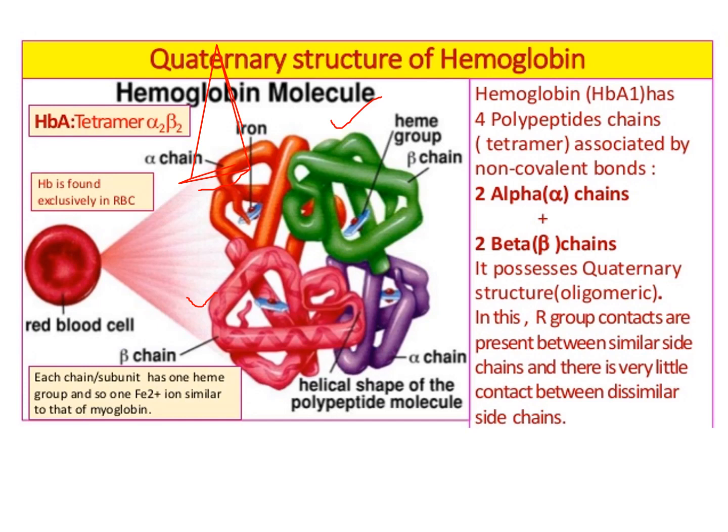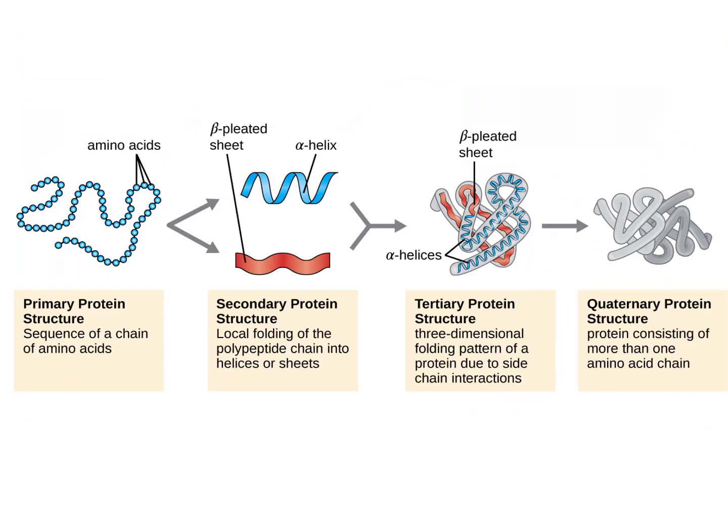So this is the summary of all the four types of structures: primary, secondary, tertiary and quaternary. Let me revise it once again. In primary structure, the amino acids will be linked together with the help of peptide bonds and they will be forming a linear chain. That is nothing but the primary structure. And in case of secondary, we have two types of structures. One is alpha helix and the second one is the beta pleated sheet.